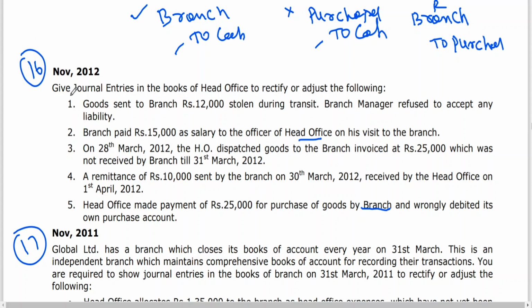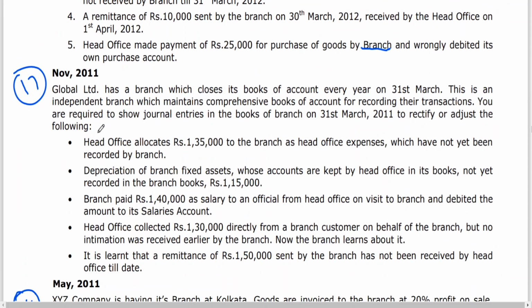Okay. Then let us see this problem. Global Limited has a branch and closes its books of account every year on 31st March. This is an independent branch which maintains comprehensive books of account.